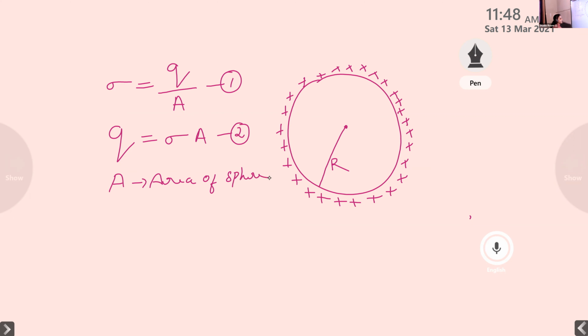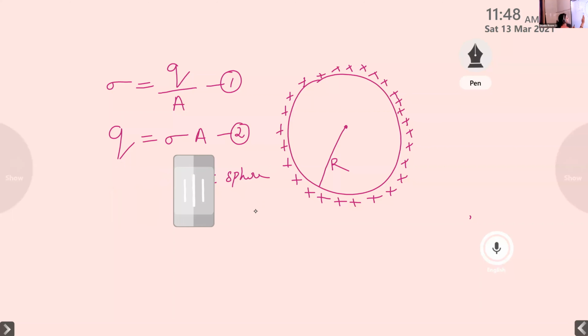And how can we calculate the area of the sphere? What is the equation for the area of the sphere? You have already studied it in mathematics. Can you recall it? 4 pi r square. Yes, very good.